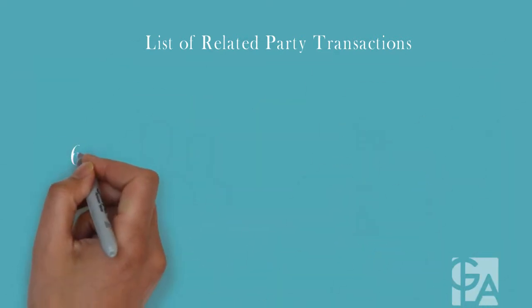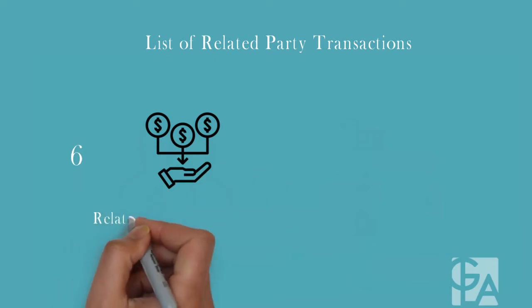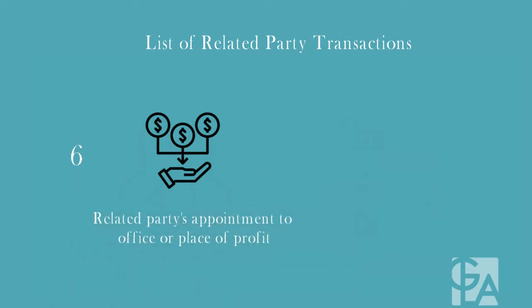6. A related party's appointment to any office or place of profit in the company, its subsidiary company or associate company. Now, what is meant by an office or place of profit in the company? If a related party receives any payment or remuneration other than the regular salary or perquisites due to him or her for rendering any technical services, professional services, etc., then such position held by him or her is an office or place of profit in the company.